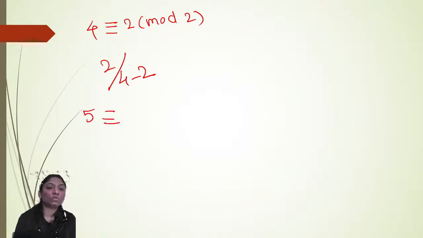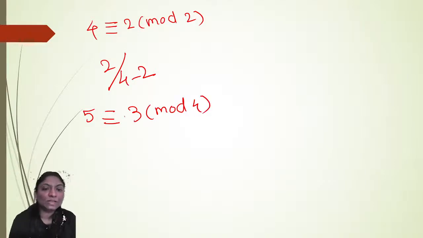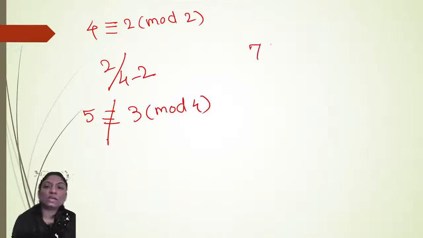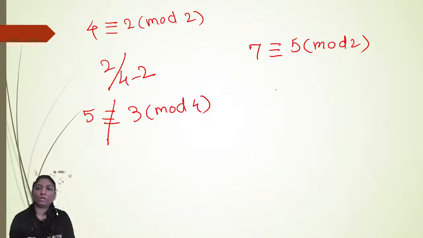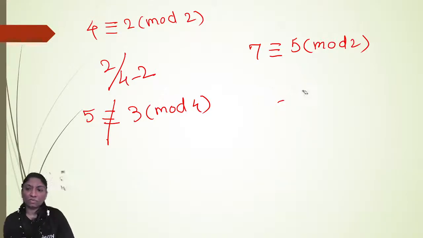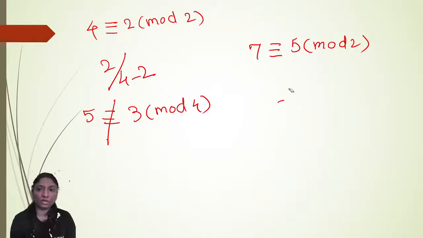Here, is 5 congruent to 3 modulo 4? See, 5 minus 3 is 2, but 2 is not divisible by 4. So 5 is not congruent to 3 modulo 4. Are you getting it? Here, see, 7 is congruent to 5 modulo 2, right? So 2 divides 7 minus 5. Yes, 2 divides 7 minus 5. Therefore 7 is congruent to 5 modulo 2. I hope you are getting it clear what we mean by congruent.